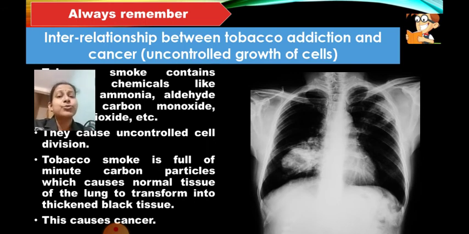So there are so many different types of cancers you have learned now. This lung cancer is mostly due to smoking, because due to smoking of tobacco, minute carbon particles get accumulated in the lungs, and since carbon is black in color, the lung also transforms into a thickened black tissue. It looks like tar, coal tar. You must have seen coal tar, dambar, which is used for the roads. And you know how thick and viscous that liquid is.